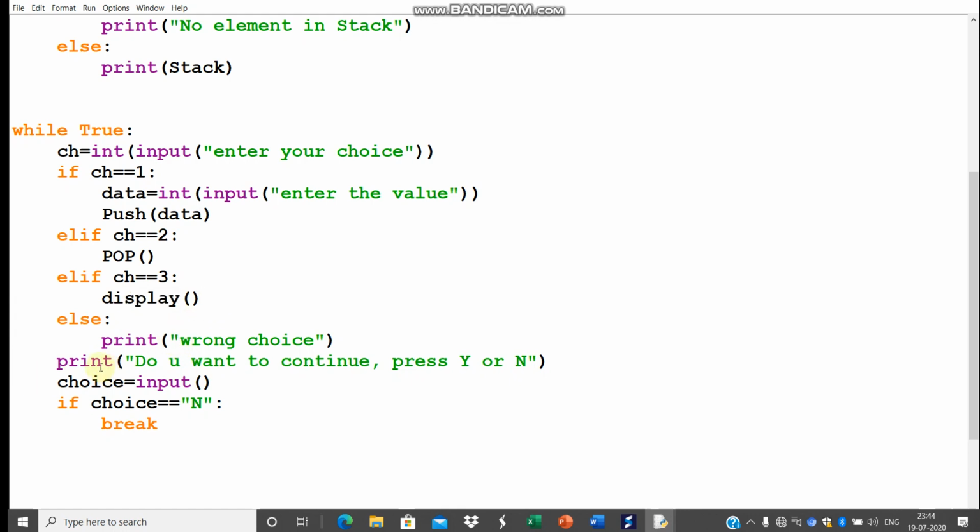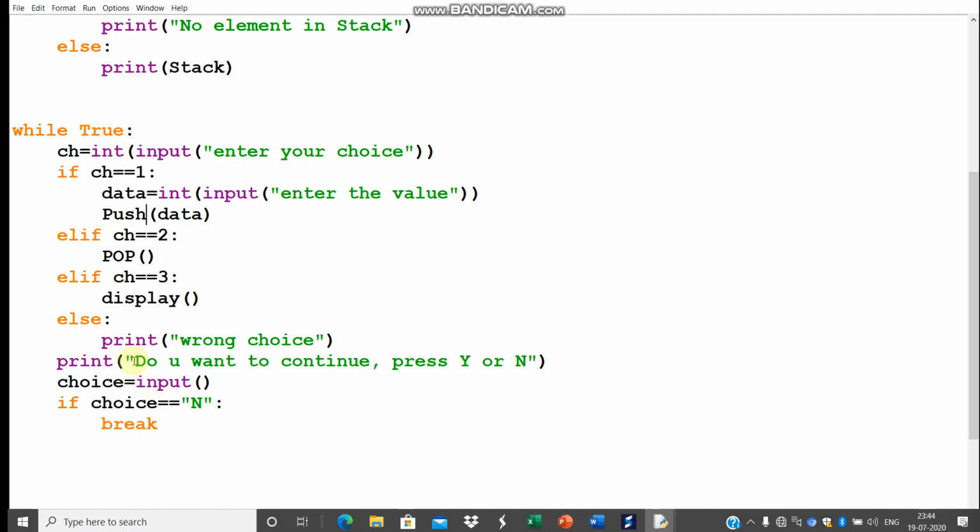And suppose once I have chosen push function, when push function will work, it will insert in the list one element. If suppose 2 consecutive elements I would like to insert, then I have to call push function again.